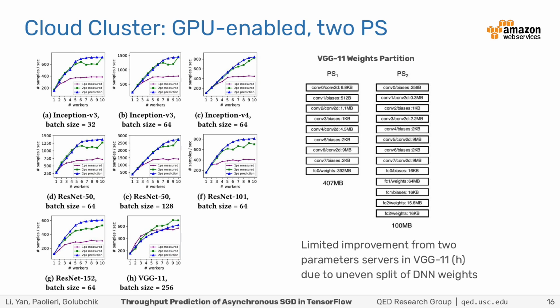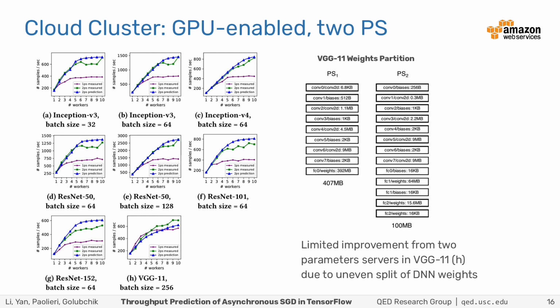Finally, we validate our approach on AWS in settings with 2 parameter servers. In the plots, we report our predicted throughput with 2 parameter servers in blue and the throughput measured for 2 parameter servers in green. We also report the throughput measurement for 1 parameter server in purple to highlight the fact that throughput is indeed improved when the networking load is split among 2 parameter servers. Prediction error is within 20% for most DNNs and settings, 25% in some cases.